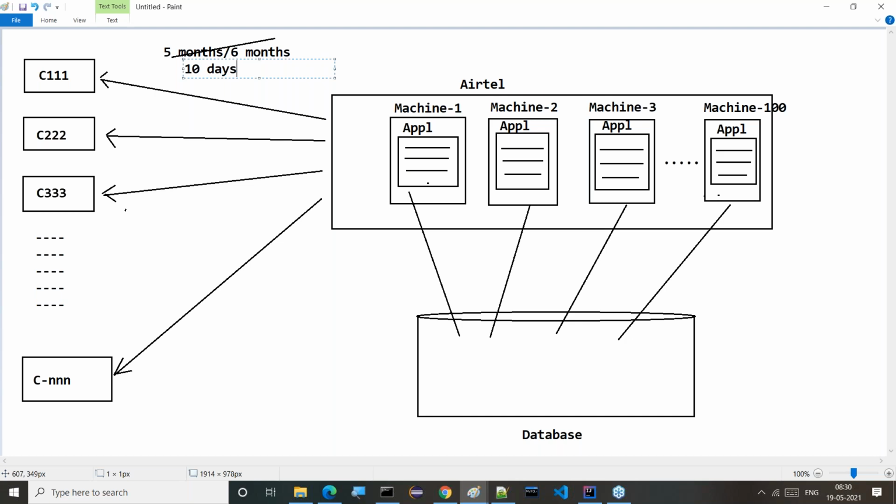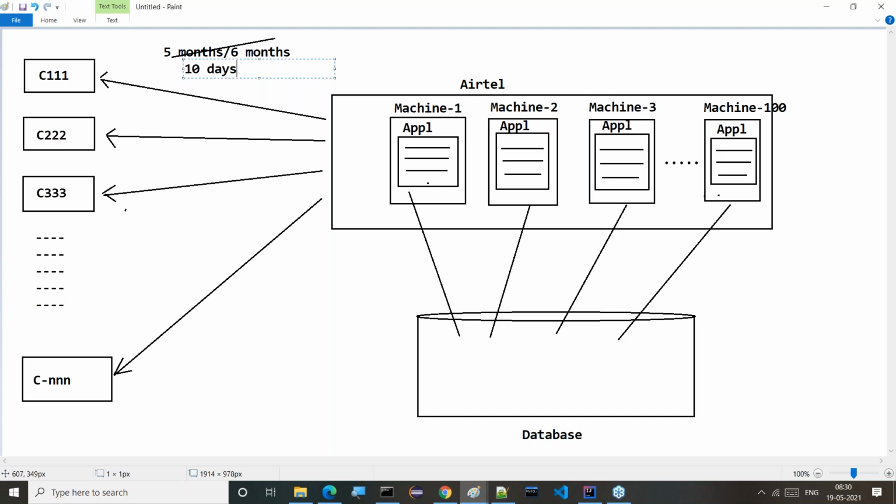So by increasing the number of machines, we can solve the problem. Previously it took 5 to 6 months, now 10 days. That's okay, fine. It's proper.